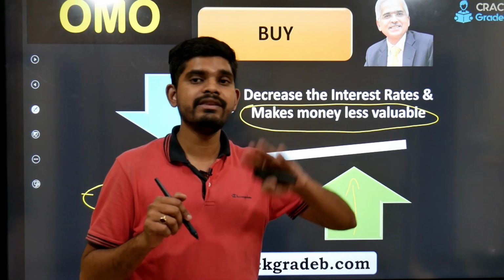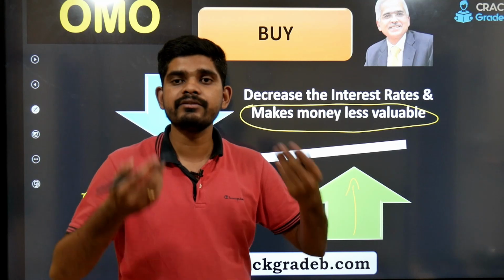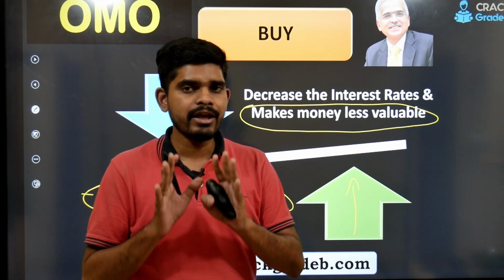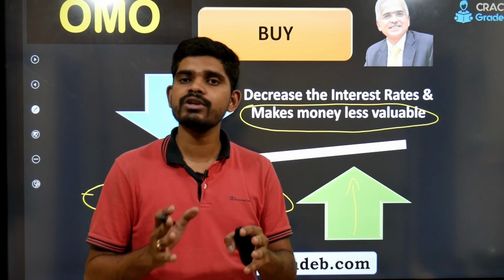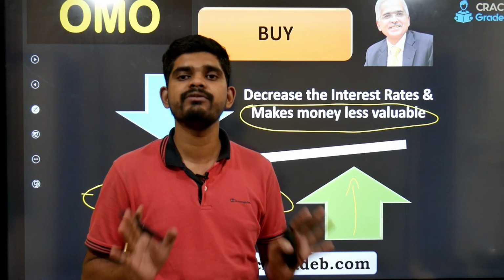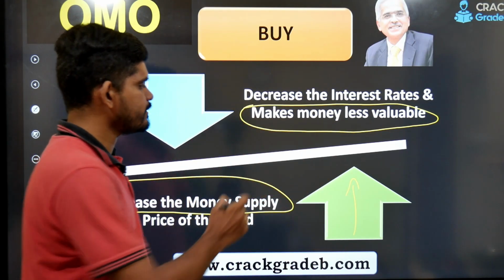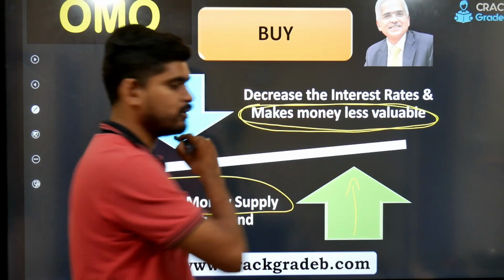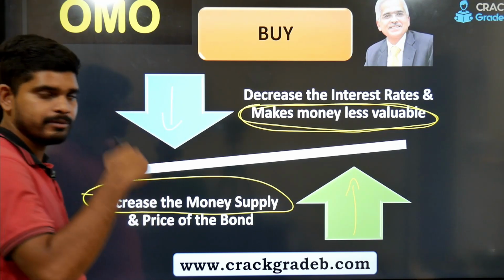This means there is abundant money supply in the market, hence it becomes less valuable. Anything that you have in abundance in your life, you don't value it, and this is not just with you, this is with every human being. That is what economics is, right? So the value of the money comes down. Reciprocal effect.